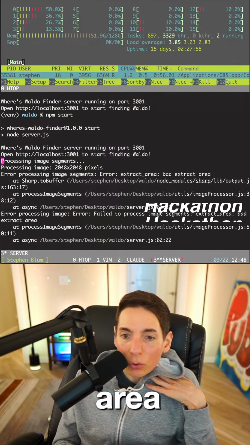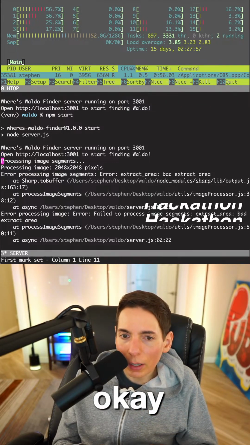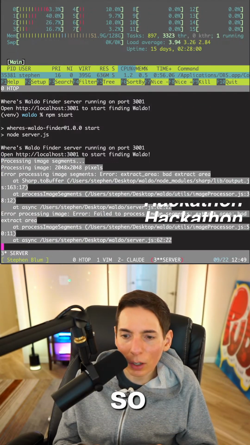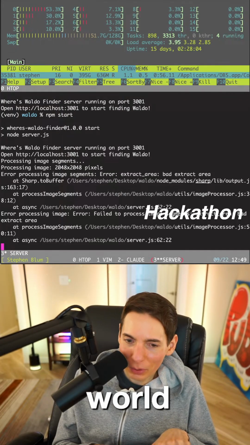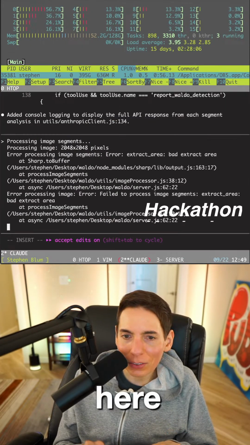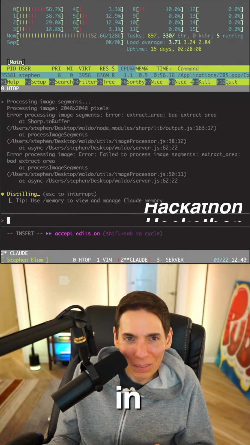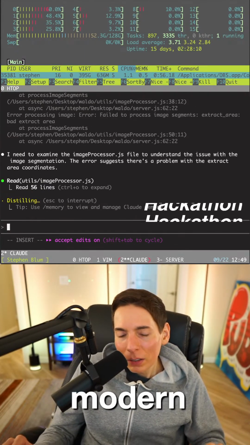Exact area, bad extract area. Okay, so it uploaded. So we need to fix the errors. Here's how we fix the errors in the modern world: we just go over here and we paste it in like that. That's how we fix in the modern world.